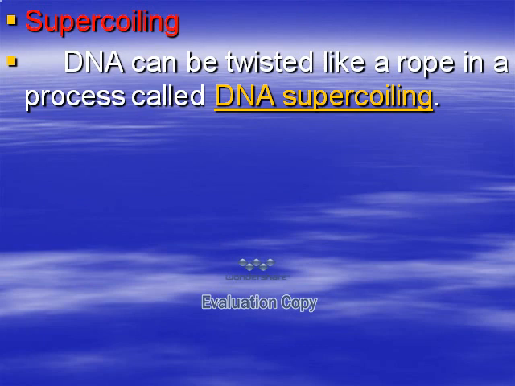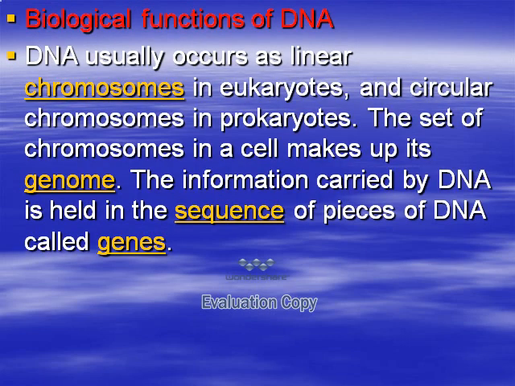Okay, there's a small definition, which is supercoiling. What is supercoiling? Supercoiling means the DNA can be twisted like a rope in a process called DNA supercoiling, and this supercoiling measures how the large lengths of DNA are compacted inside the nucleus in a small volume. This is called supercoiling. Two types of supercoiling, positive and negative supercoiling.